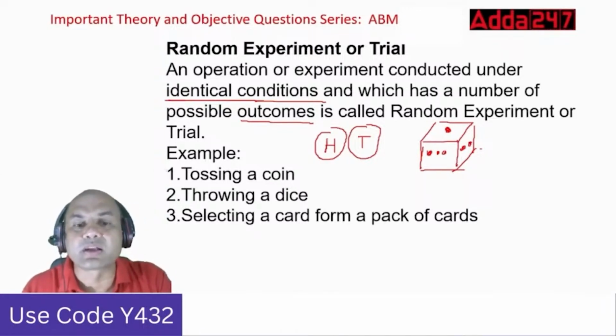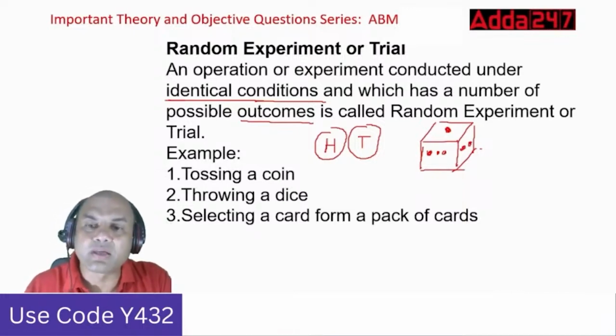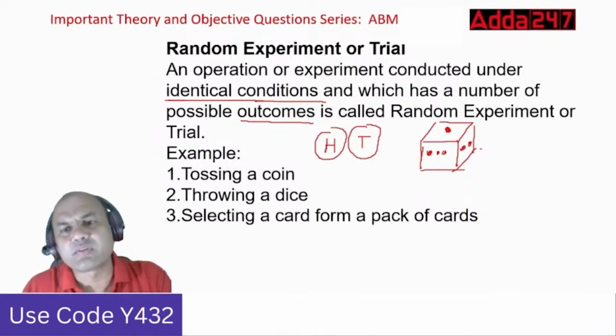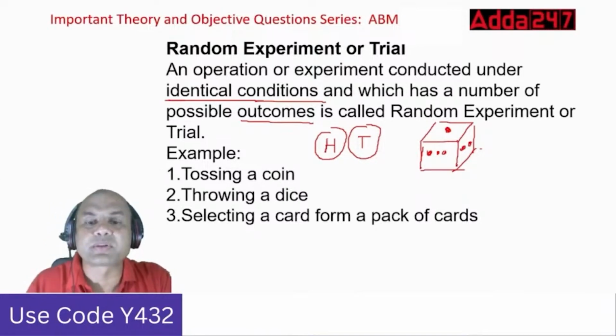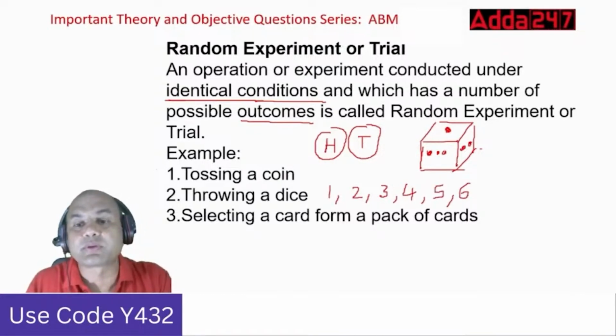So that is throwing a dice. When I throw a die over here, I can either have 1 at the top, or 2 at the top, or 3 at the top. So how many outcomes are possible? 1, 2, 3, 4, 5, and 6. 6 outcomes are possible because there are 6 faces, right?